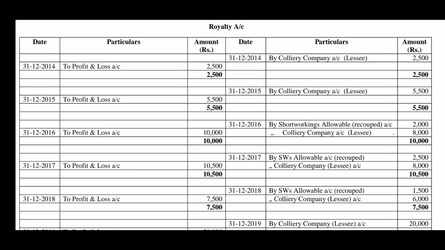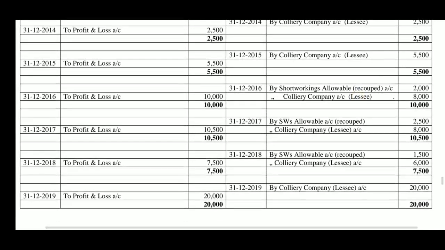Similarly, in the year 2018, recoupment is made. Royalty account credited by short workings allowable account with the amount of recoupment 1,500. Now, by colliery company, that is by lessee's account 6,000. When transfer is made, royalty account debtor to profit and loss account 7,500. In the last year, royalty account credited by lessee's account, by colliery company account 20,000 rupees.